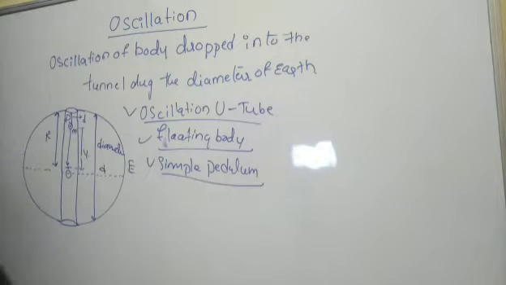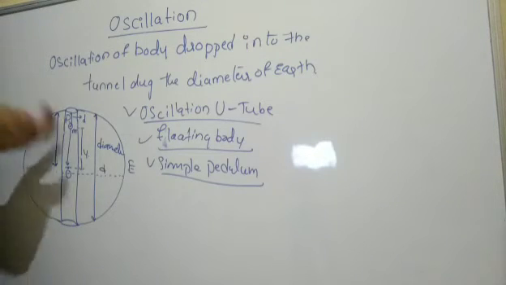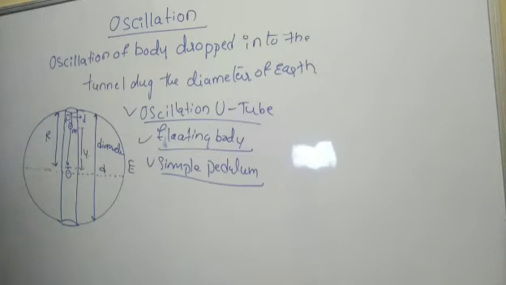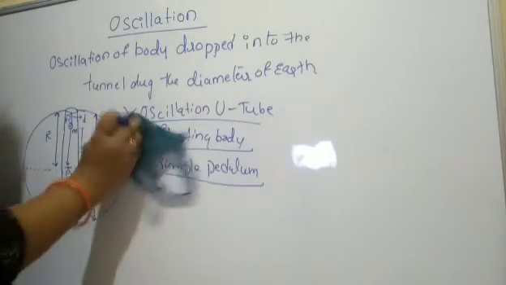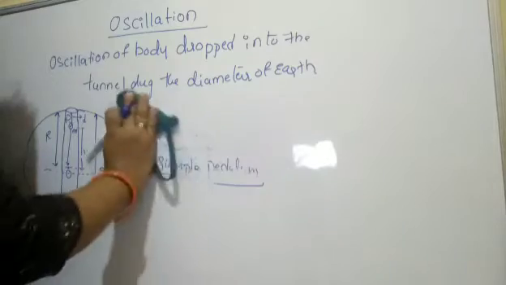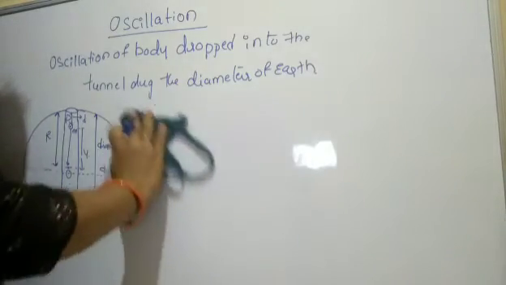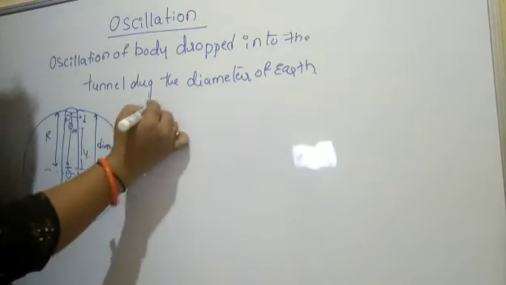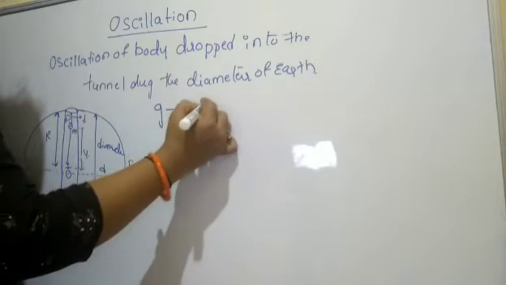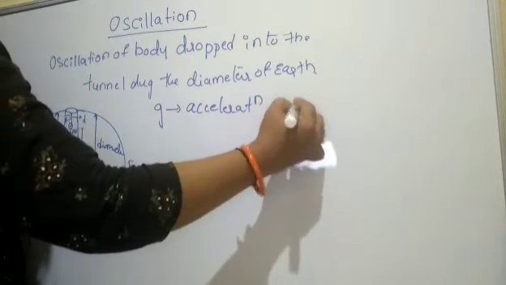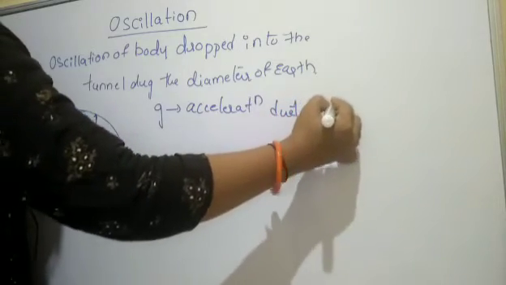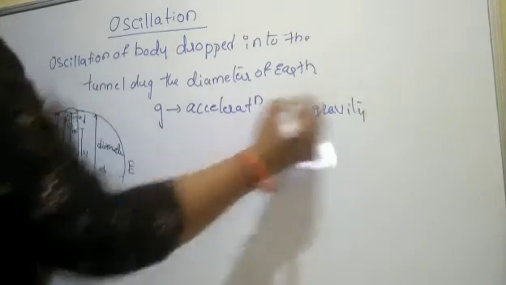Now let g and g_d be the acceleration due to gravity at the earth's surface and at the depth respectively. The acceleration due to gravity on the earth's surface we call g.